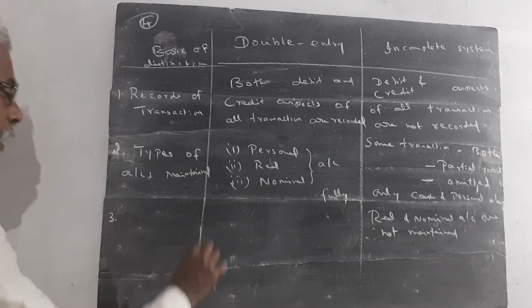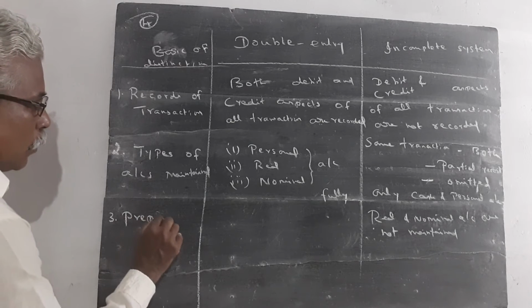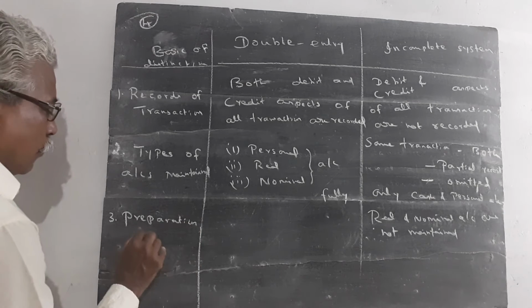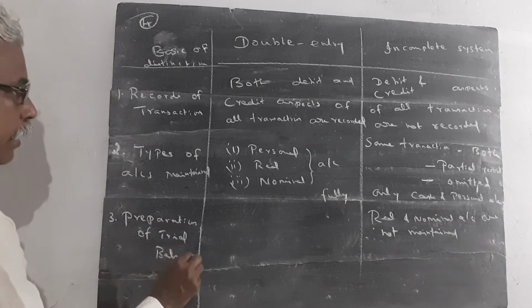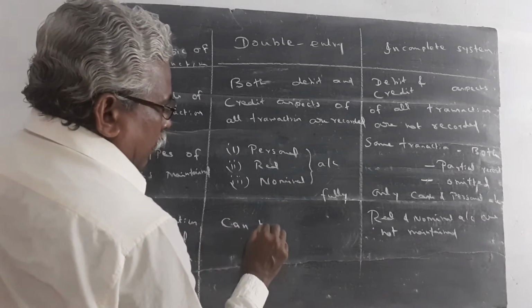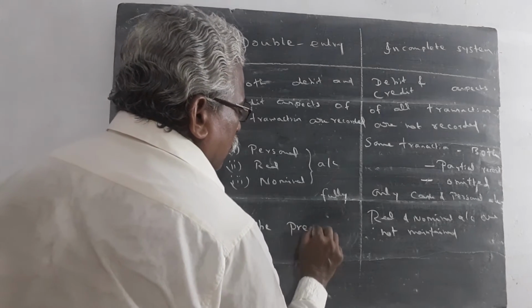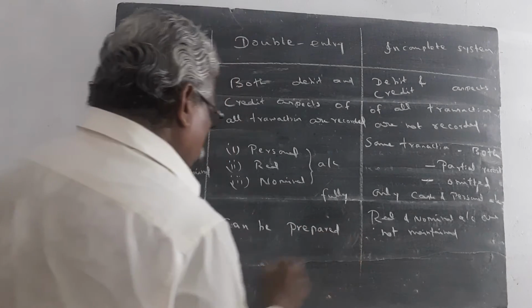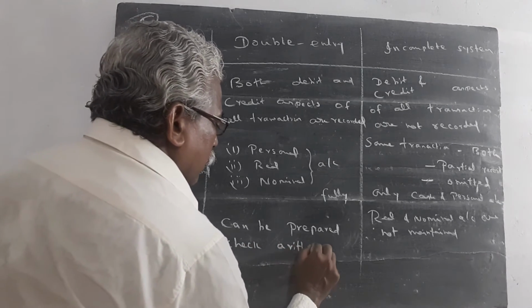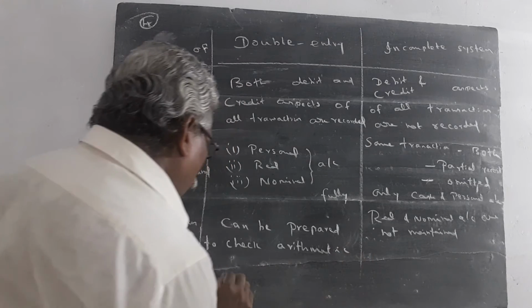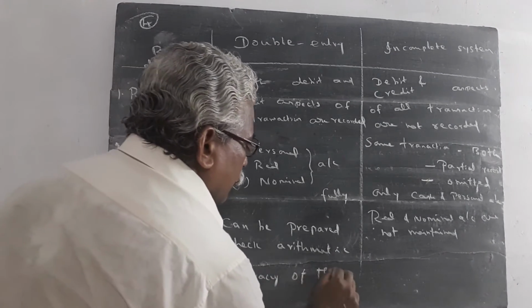Then point number 3, preparation of trial balance. Trial balance can be prepared to check the arithmetic accuracy of the account.